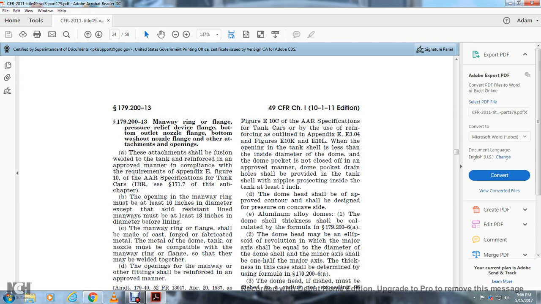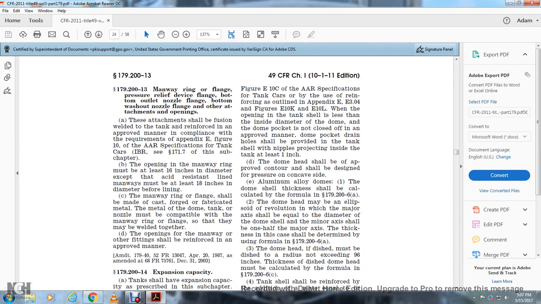When the opening of the tank shall be less than the inside diameter of the dome and the pocket is not closed, then an approved dome pocket drain shall be provided in the tank. There shall be a nipple projecting inside the tank at least 1 inch. The dome head shall be approved and shall be designed for the pressure on the concave side. Aluminum alloy dome shell thickness shall be calculated by the formula 179-206A.